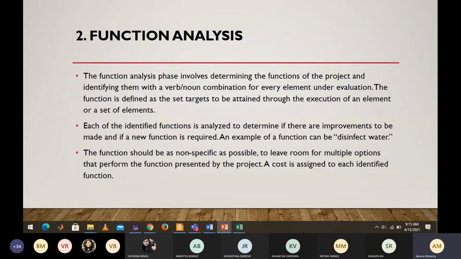Those kinds of things come in when you talk about function analysis. The next is creative. When you are launching your product, you have to be creative. The creative phase follows after the function analysis. You have to be creative, just the way you said, like it purifies air, or it kills the COVID-19 virus.